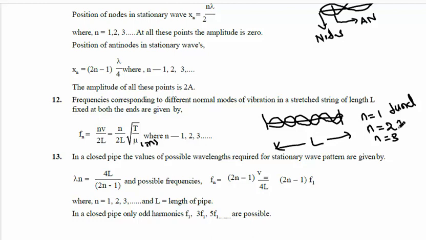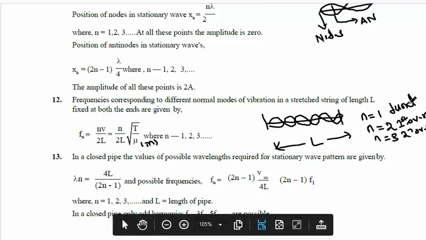N equal to 2, the second mode of vibration, is called first overtone. And N equal to 3 is called second overtone. And here we are observing that different harmonics are produced. N equal to 1 is first harmonic, N equal to 2 is second harmonic, N equal to 3 is third harmonic, N equal to 4 is fourth harmonic, and so on.